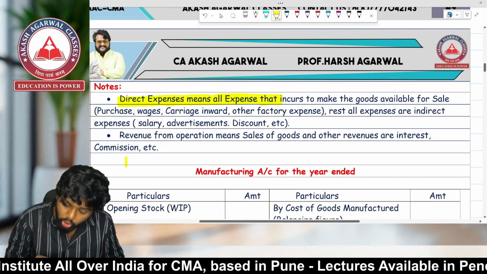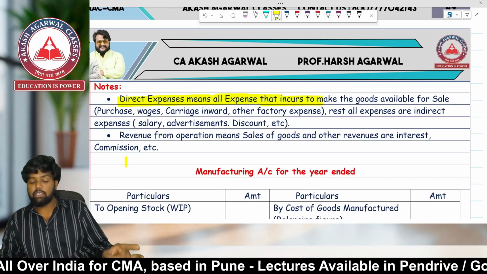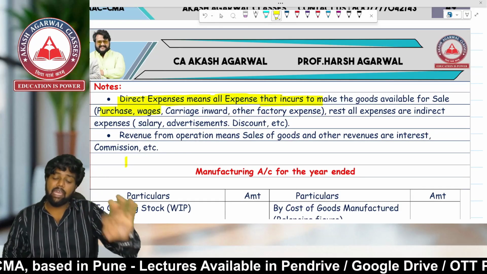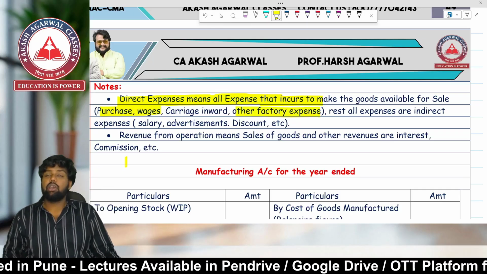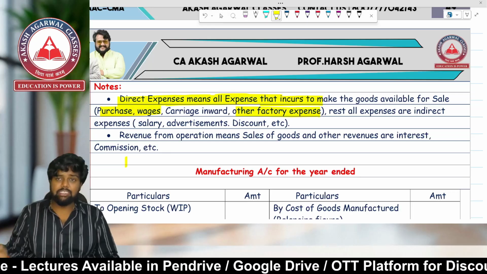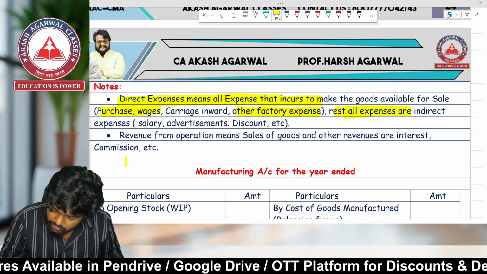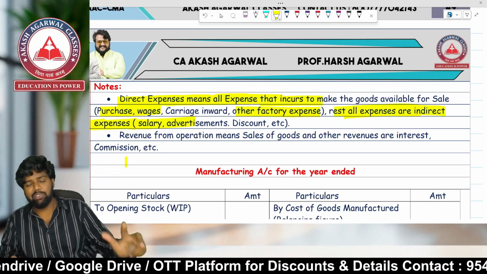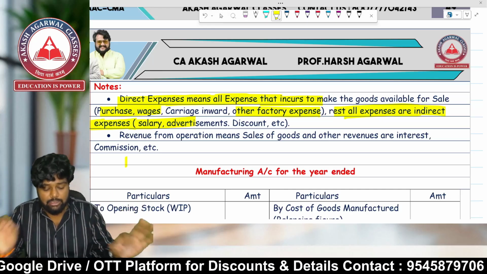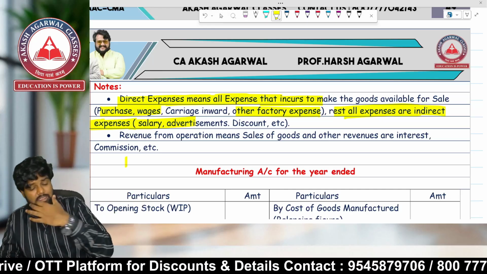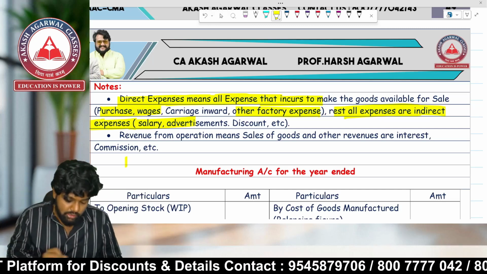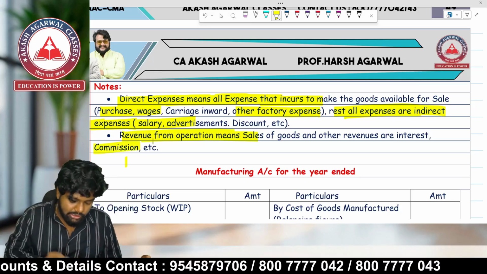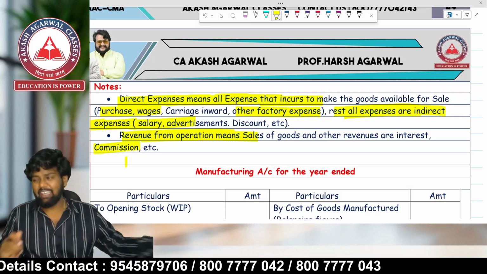Let's go ahead. Note, very important. Direct expenses mean all expenses incurred to make the goods available for sale. Example: purchase, wages, carriage inward, factory expenses. All these will be treated as direct expenses, and all the rest are indirect expenses like salary, advertisement, discount. Revenue from operations means sale of goods, and other revenues are interest, commission, dividend, etc.